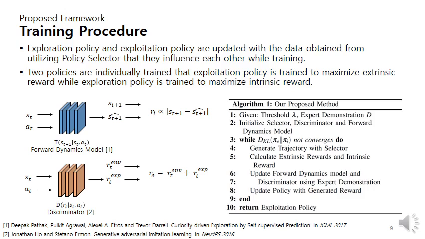For the forward dynamics model, state S and action A go to the input of the network and the next state is predicted. Then, the prediction error with the ground truth of the next state is computed as curiosity, which composes the intrinsic reward in our model. For the discriminator, state S and action A go to the input and REXP is extracted by comparing the state and action pair with expert demonstrations.